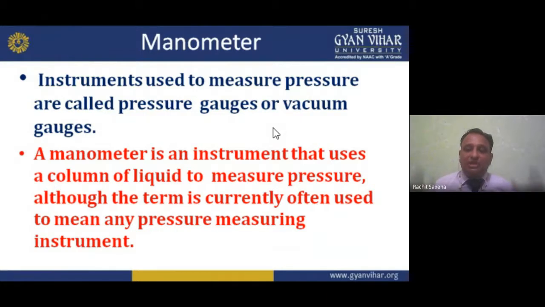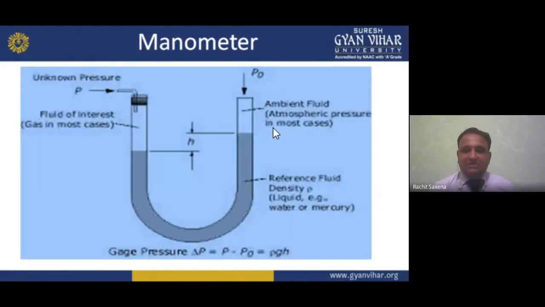A column of liquid to measure pressure. The liquid may be water or mercury. The simple structure looks like this. Here we have the reference fluid with density rho, the liquid may be water or mercury. The ambient pressure is already given here, that is P naught, and the unknown pressure is P. So P minus P naught we can find out, and it is rho g h, where rho is the density and g is the gravity.